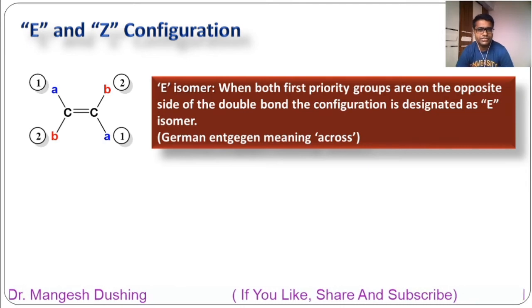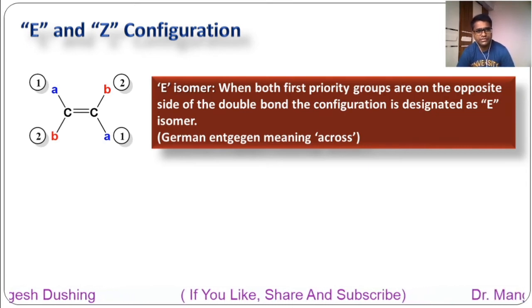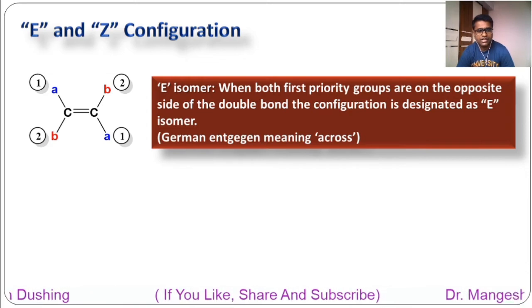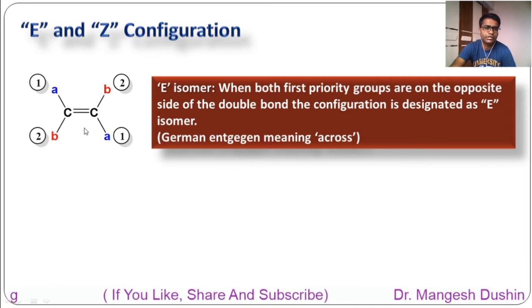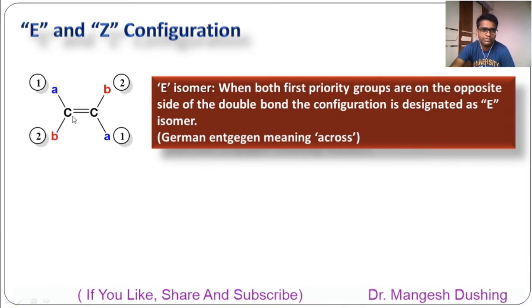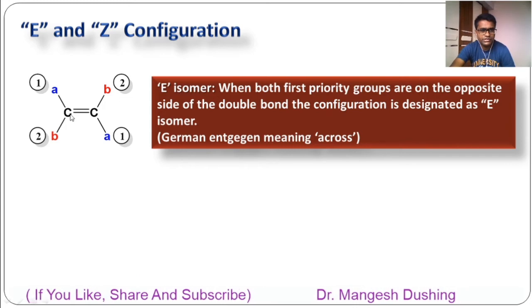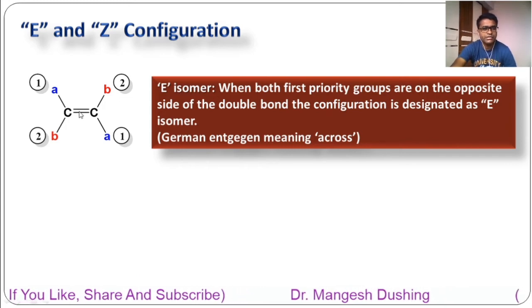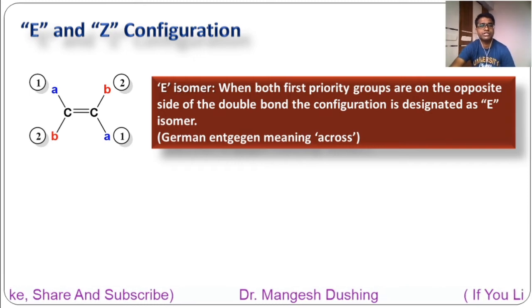So for that purpose you have to give the priorities. If the first priorities are on the opposite side of the double bond, and these second priorities are on the opposite side of this double bond, then that isomer is called the E isomer.